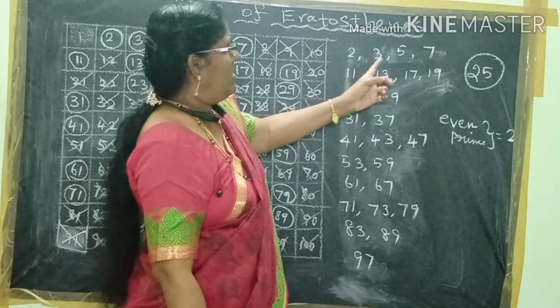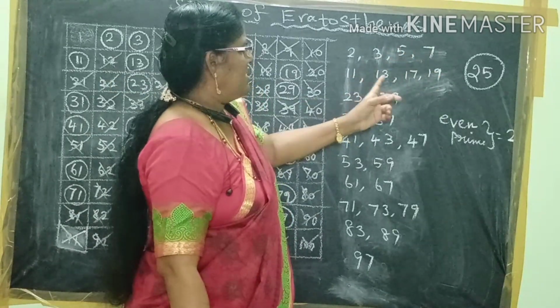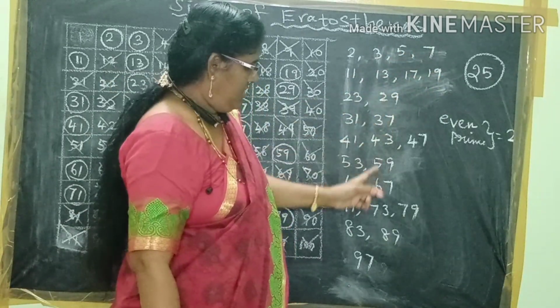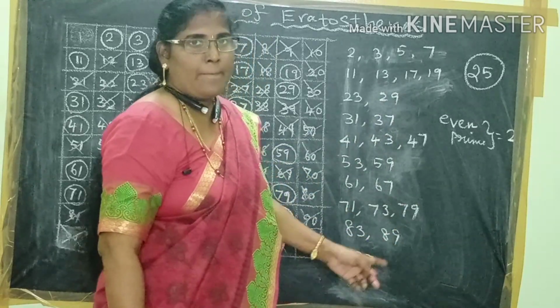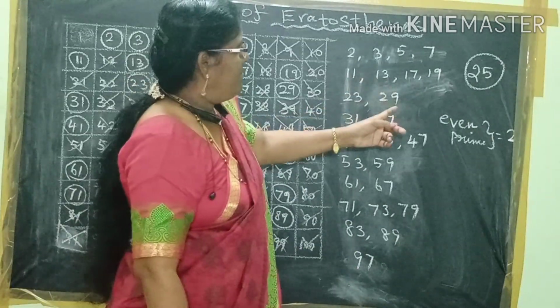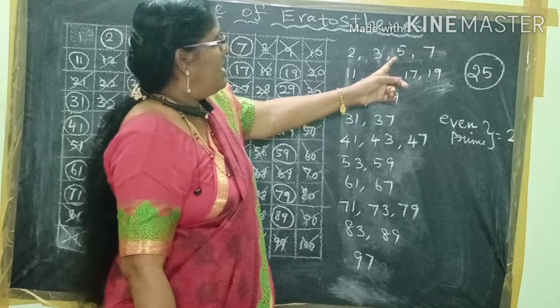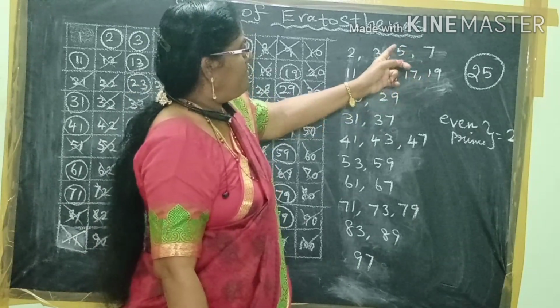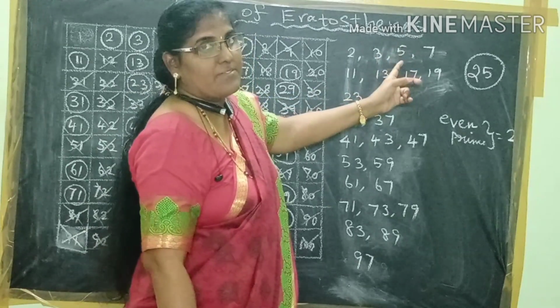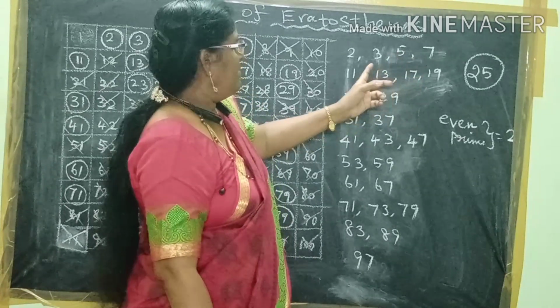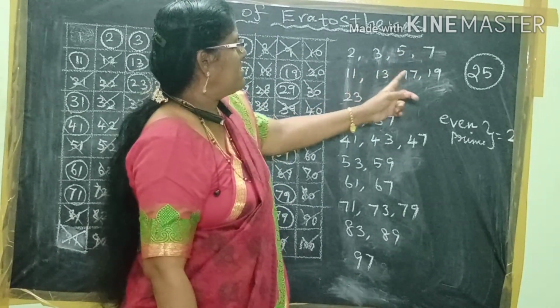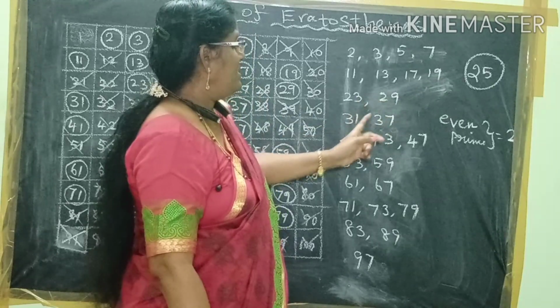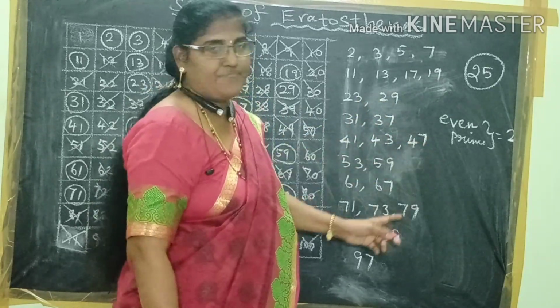Now see, all these numbers are odd numbers, but 5 is the only prime number ending with 5. Other prime numbers end with 3, 1, 7, 9.